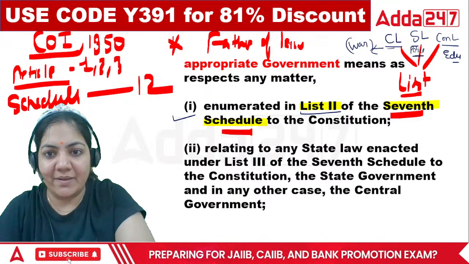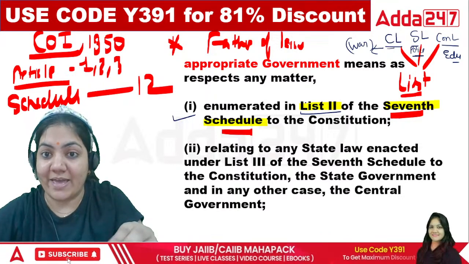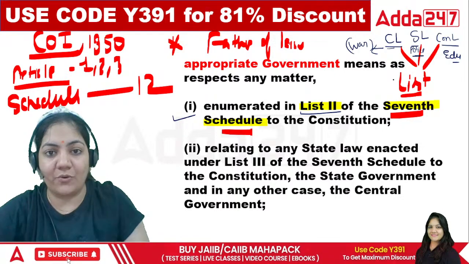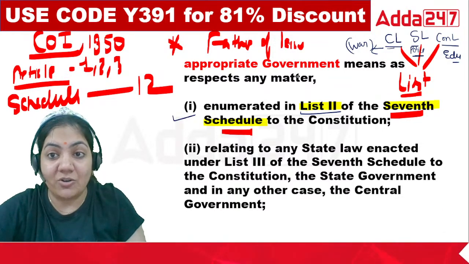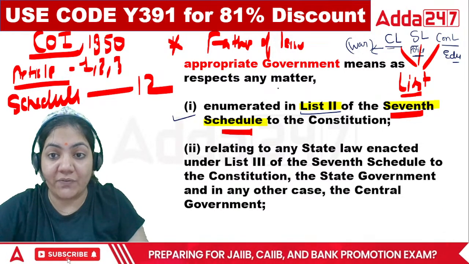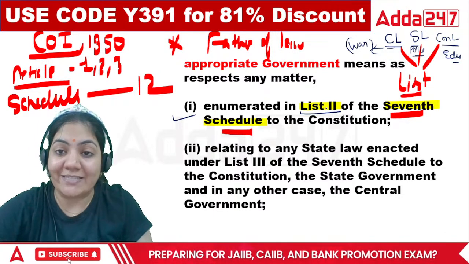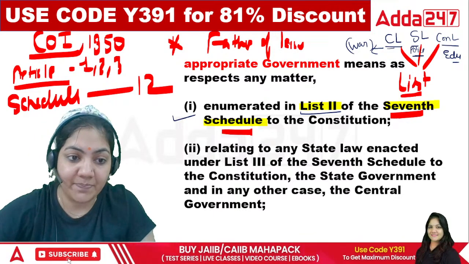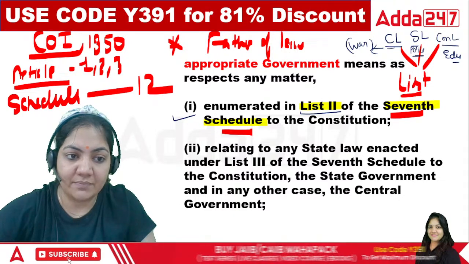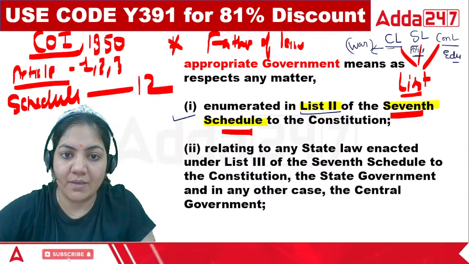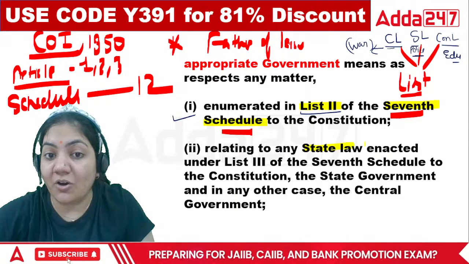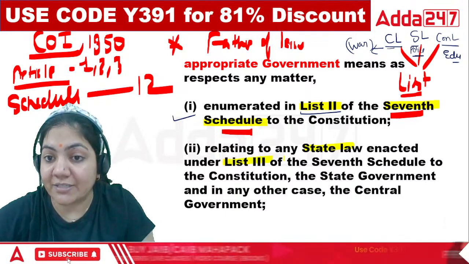Okay, Poonam ma'am. For this, I need to teach you this point. So what is appropriate government? Appropriate government means, in respect of any matter enumerated in the second list, the state government; relating to any state law enacted in list 3rd of the 7th schedule.